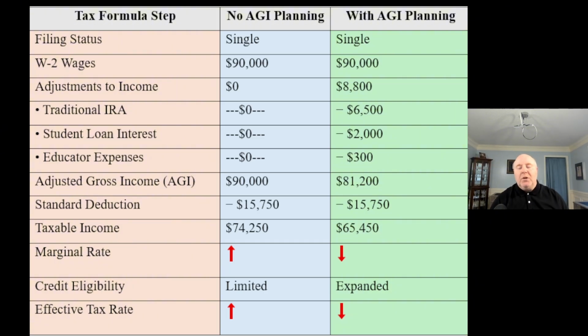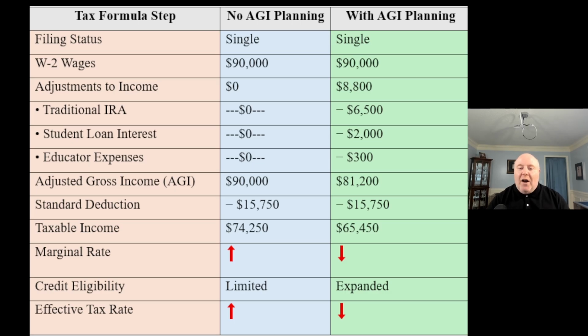Now that we're at $81,200, what we're going to do is take the standard deduction of $15,750 because we're still not itemizing. And what that does is that brings our taxable income down to $65,450. Look at that, it's $8,800 less. Now you may be sitting there saying, okay, so all you did is tell me that deductions reduce your taxable income. This isn't a hot take or anything, right? I mean, come on, that's common sense. Yeah, you're right about that. But let me explain why this really matters and how this really impacts you.